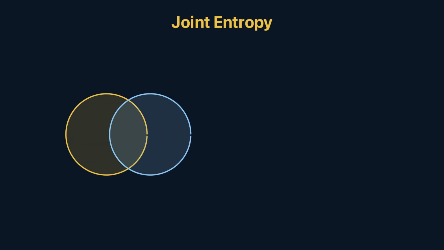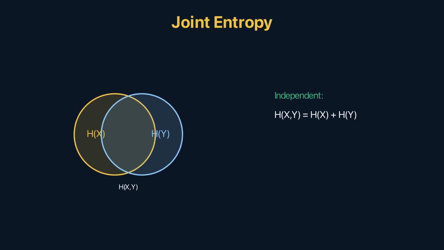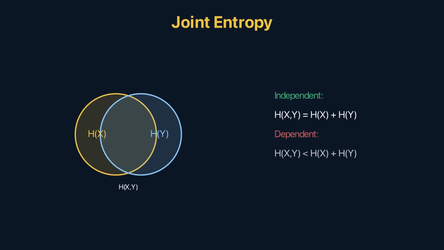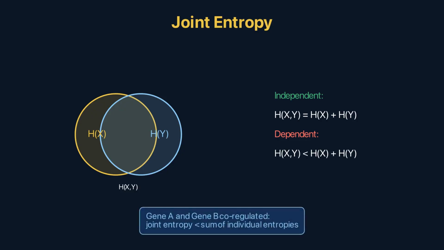2 variables together, gene A expression and gene B expression. The joint entropy H of X, Y measures total uncertainty about both. If they're independent, knowing A tells you nothing about B, the joint entropy equals the sum of individual entropies. If they're dependent, A and B are co-regulated, the joint entropy is less than the sum. The shared structure reduces total uncertainty. This gap between sum and joint is the key to mutual information.